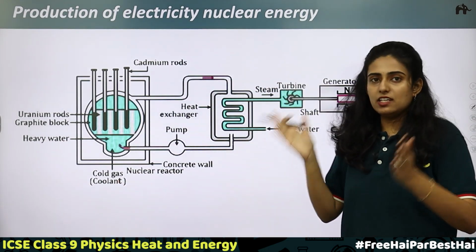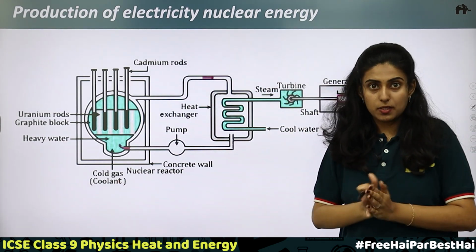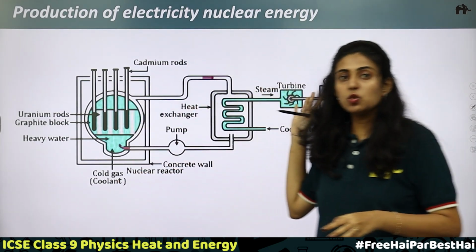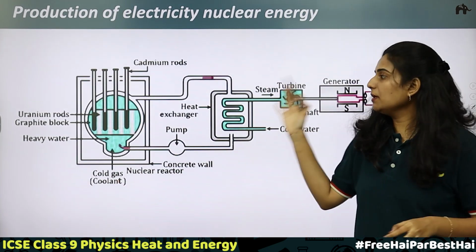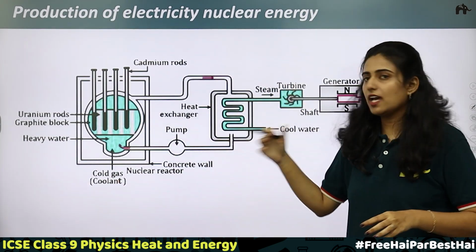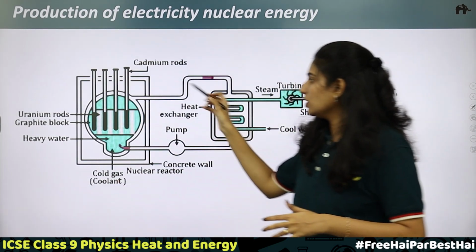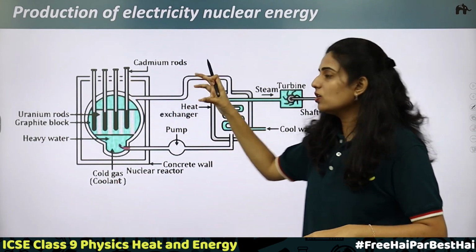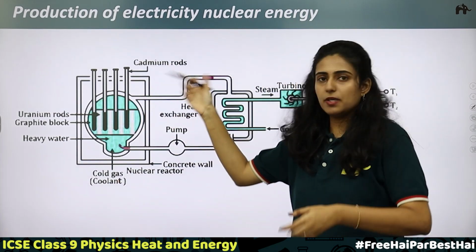So this is a chain reaction. It is a continuous process happening. This should be controlled, and it can be controlled in a nuclear reactor. So this is how a nuclear power plant looks. The main part of a nuclear power plant is a nuclear reactor. Inside the nuclear reactor, you can see here we have the cadmium rods. These cadmium rods help to control the chain reaction. This continuous process can be controlled.